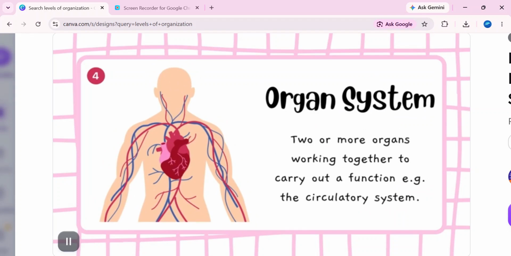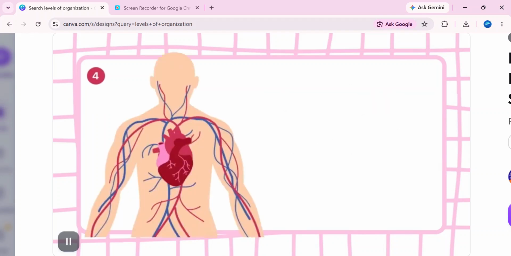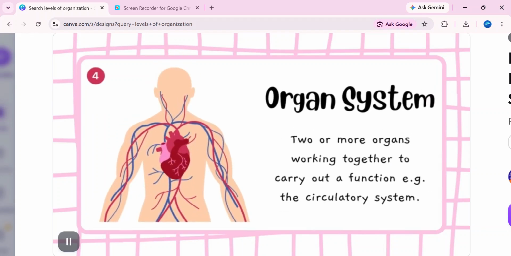Now let's move to the 4th level, the organ system. An organ system is a group of organs that work together to perform a major job in the body. For example, the digestive system contains several organs that work together to digest and absorb nutrients. The mouth, stomach, small intestine and large intestine are some of the organs involved in the process. Another example can be the respiratory system or the circulatory system.